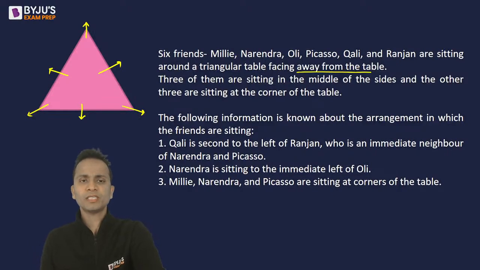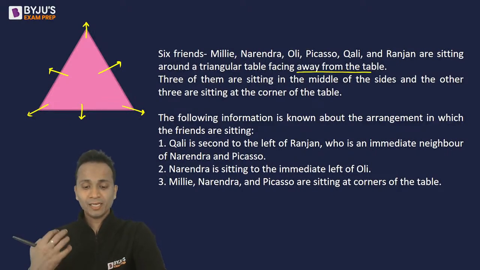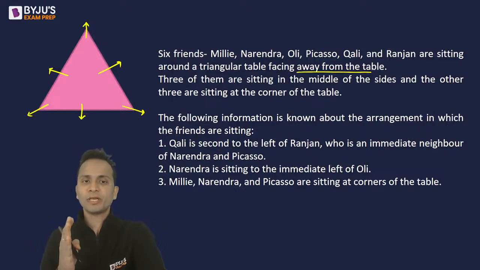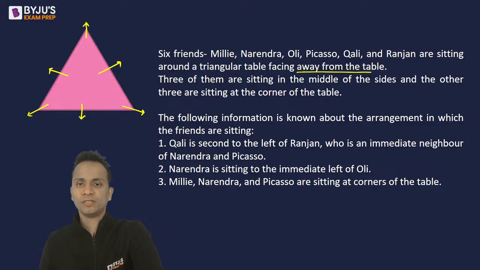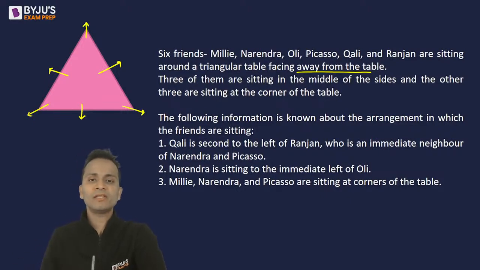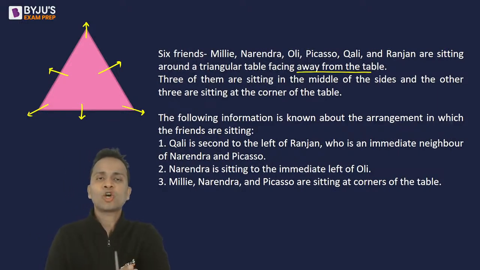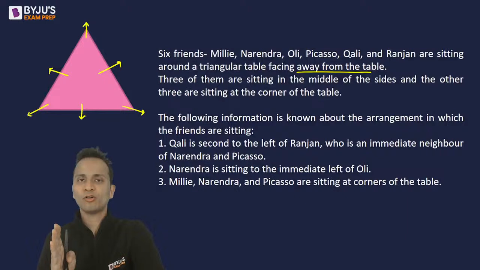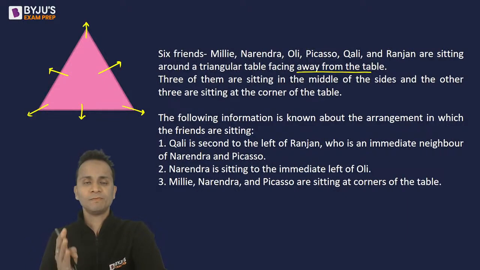Now the first point, Q, so I'll use the initials. Okay, Q is sitting second to the left of Ranjan, who is an immediate neighbor of Narendra and Picasso. Now, I don't know Q or R or Narendra, N or P. Who among these is sitting at the corner or at the center of the side? So I'll not use the first information right now.